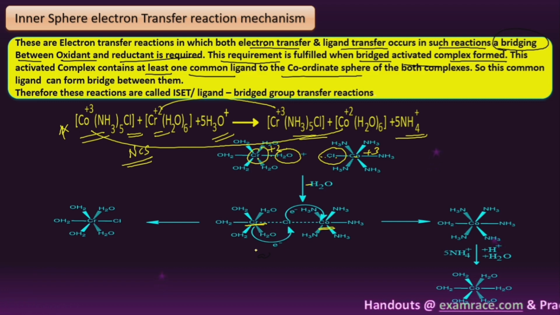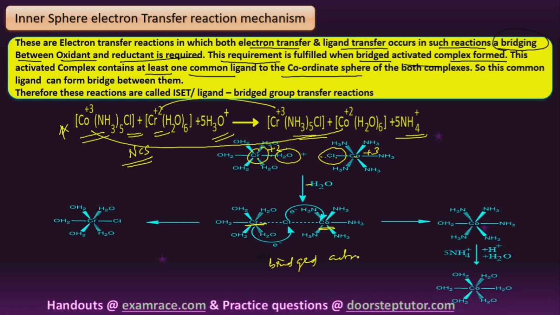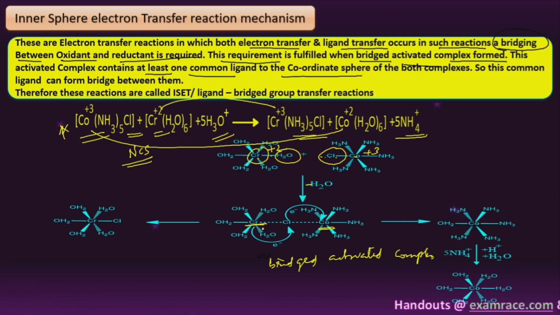So what is happening, students? We can call it a bridged activated complex, right? In this bridged activated complex, the electron transfer does not take place directly from metal to metal, but the electron transfer takes place via the bridge.